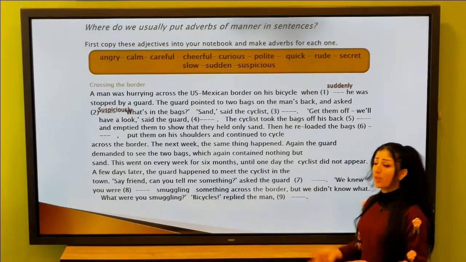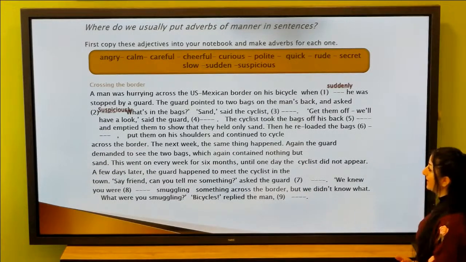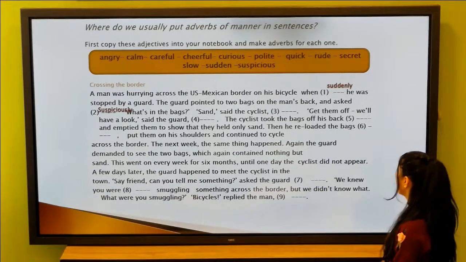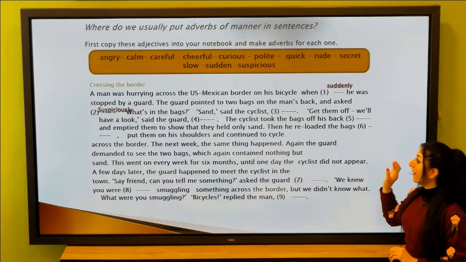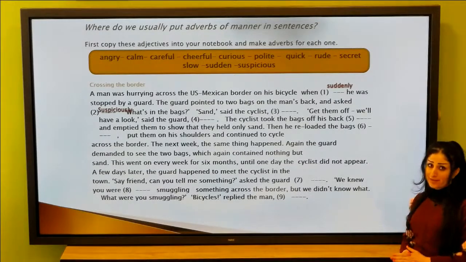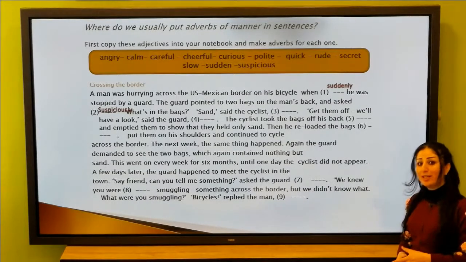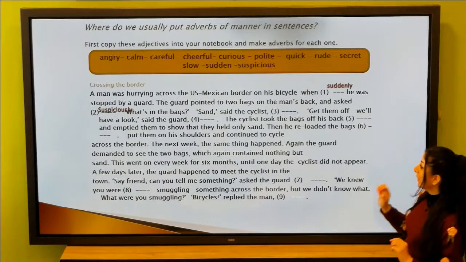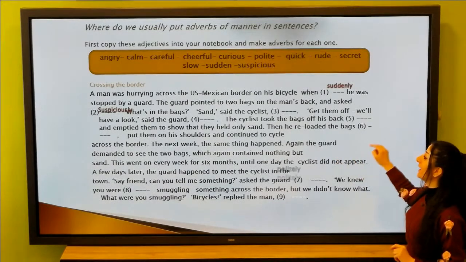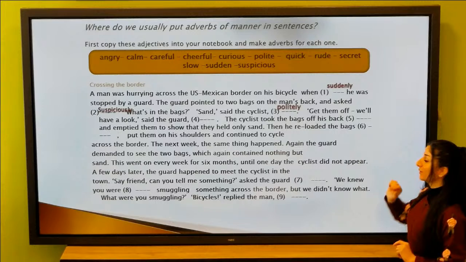Suspiciously. "What's in the bags?" "Sand," said the cyclist. Actually, this cyclist must be polite, okay? So he said, the cyclist politely, because we have a verb.